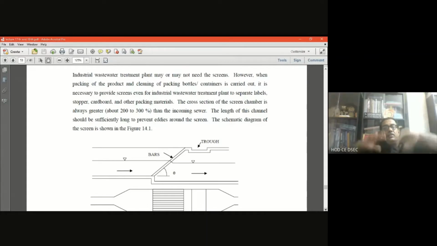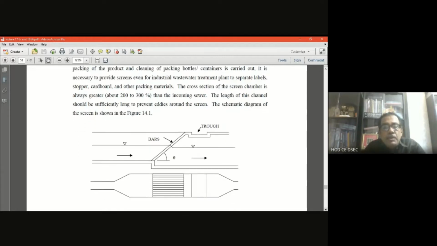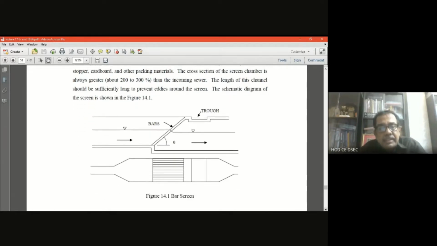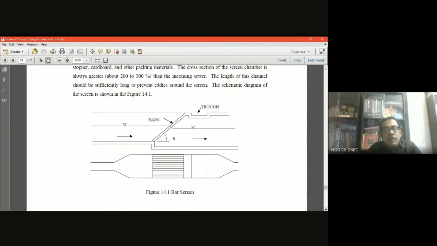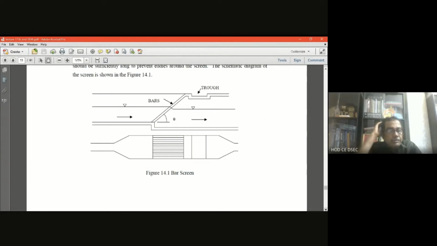So what does it mean? The length of the channel of that bar screen should be sufficiently long to prevent eddies around the screen. The lower the velocity, the better the screening performance will be. In the schematic diagram, the longitudinal view and the plan view, you see the entry point diverges, and again in the effluent part, when it goes out from the screening, it converges. Why diverge? Because you enlarge the area, so the velocity gets reduced.